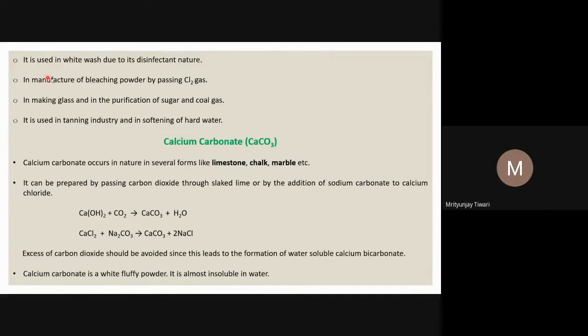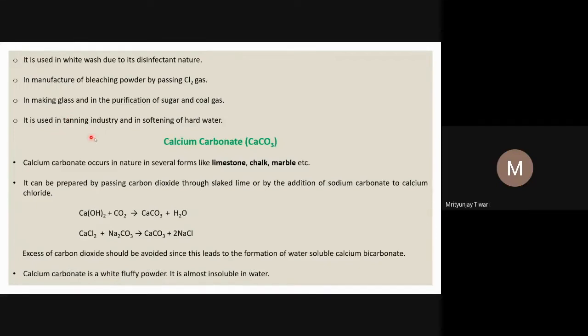So calcium hydroxide, or the slaked lime, is used in whitewash due to its disinfectant nature, and in manufacturing of bleaching powder by passing chlorine gas. So Ca(OH)2, that reaction we have seen, on passing chlorine gas forms calcium hypochlorite, CaOCl2, and that is the bleaching powder. Besides the manufacture of bleaching powder, calcium hydroxide, or slaked lime, is also used in making glass and in the purification of sugar and coal.